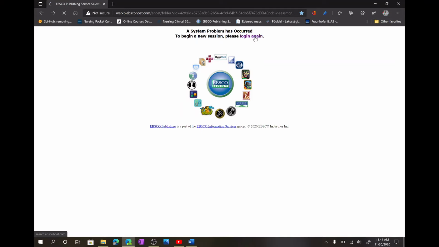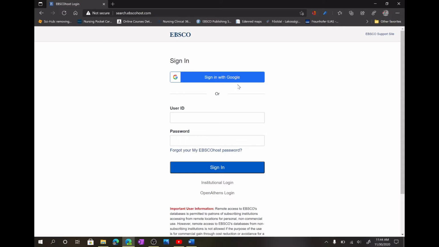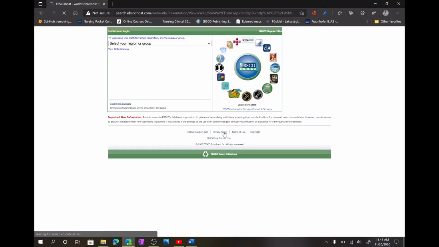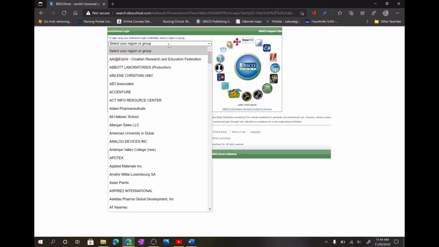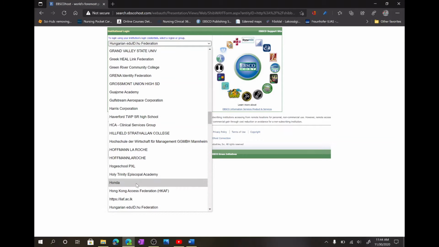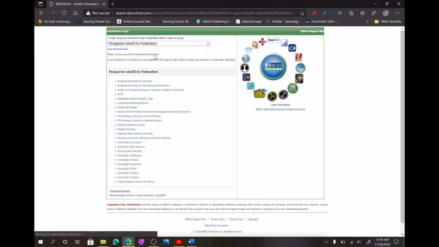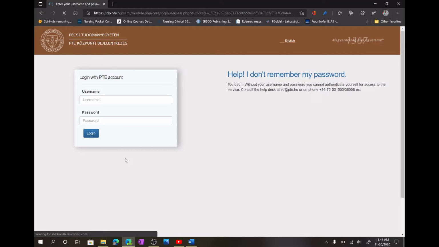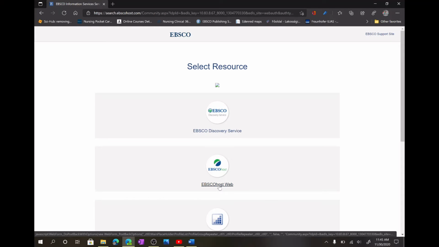Click on the login, and here, if you don't have a Google ID, or maybe a user ID and password, let's just say institutional login, and in this case you can choose the university. For example, if I have my university located in the Hungarian educational system, I'll choose this one, and it brings me to which university is giving me the access to this. So it's University of Pécs, and here I can put my credentials in, and this brings me into the system. Here I can choose EBSCOhost Web,